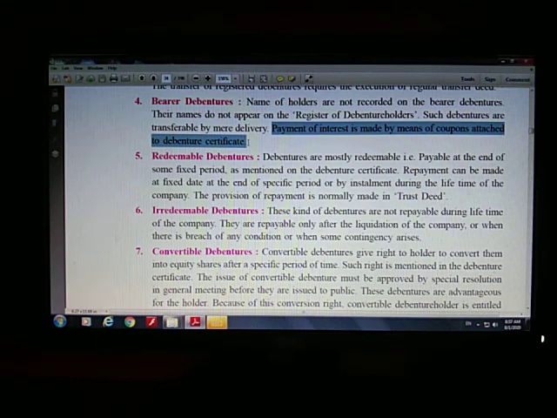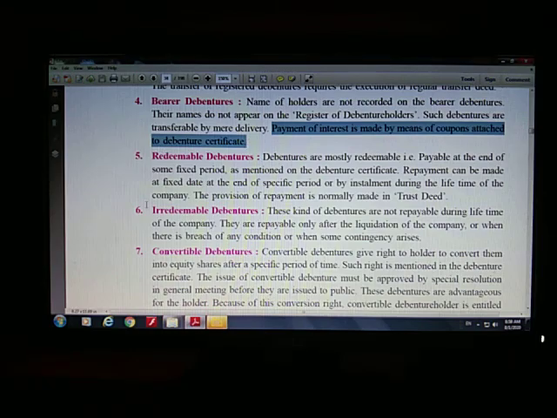Okay, so today we have studied a lot of syllabus from this particular lesson. We have studied the different types of preference shares, what debentures are, the features of debentures, and the different types of debentures. So today I will stop here.